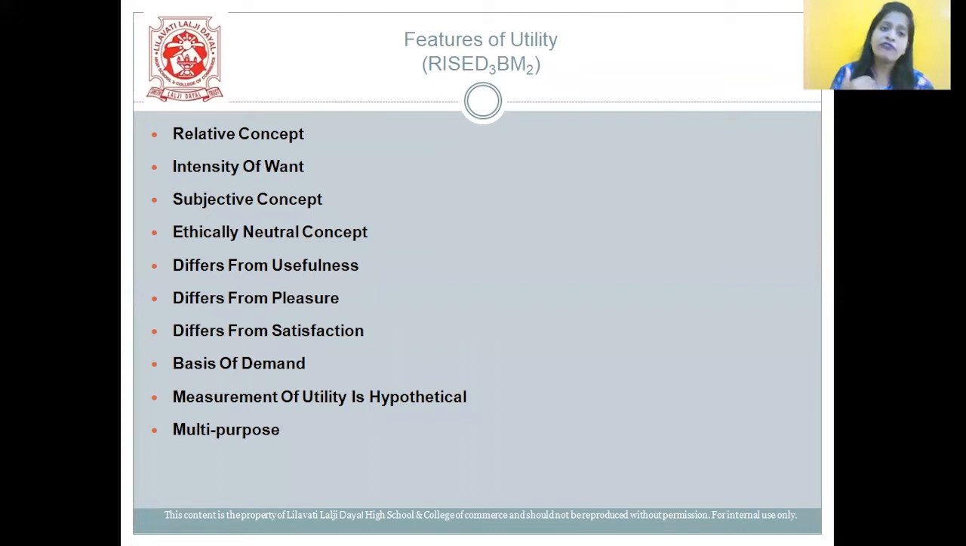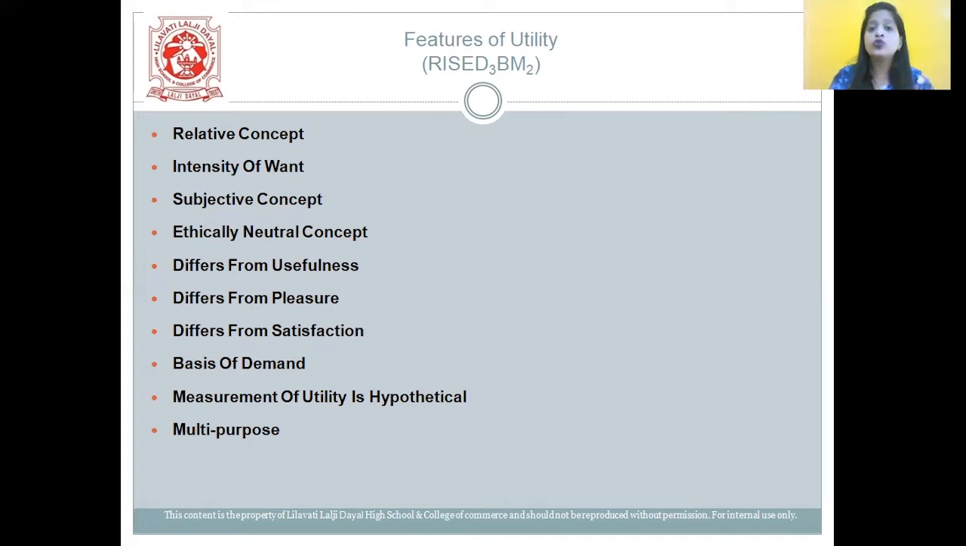So we'll have a quick recap over this answer. Features of utility: relative concept, intensity of want, subjective concept, ethically neutral concept, differs from usefulness, differs from pleasure, differs from satisfaction, basis of demand, measurement of utility is hypothetical, and the last one is multi-purpose.